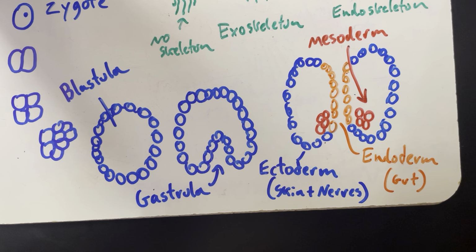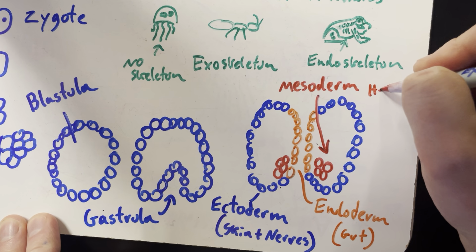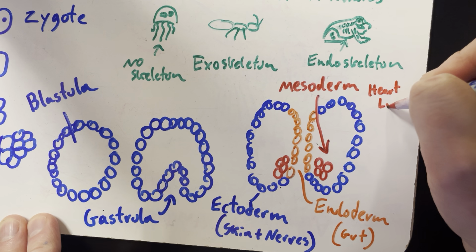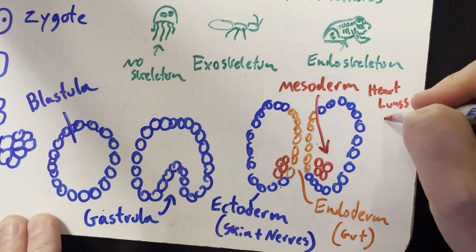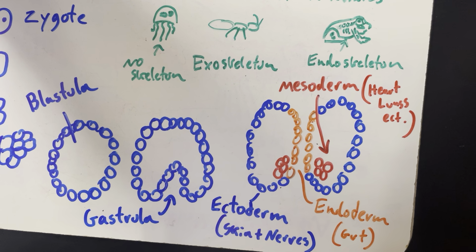Most everything else comes from the mesoderm. So things like your heart, muscles, lungs. Yep. That comes from mesoderm. What about your brain? Ectoderm. They're nerves. Yeah, we'll go into more detail when we get to human development and embryology. But now we'll lead you up to at least this point.